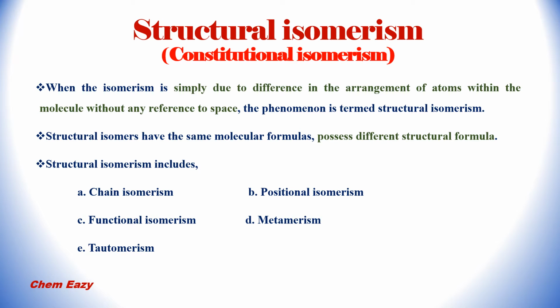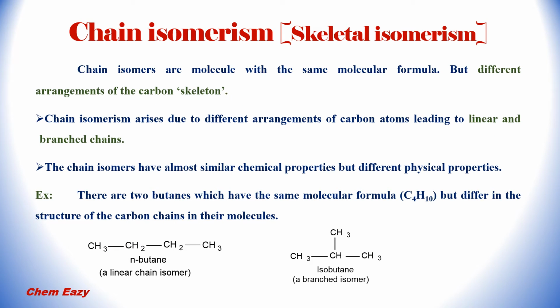Structural isomerism includes chain isomerism, positional isomerism, functional isomerism, metamerism and tautomerism. Let us discuss these 5 isomerisms one by one with simple examples. First one is chain isomerism.